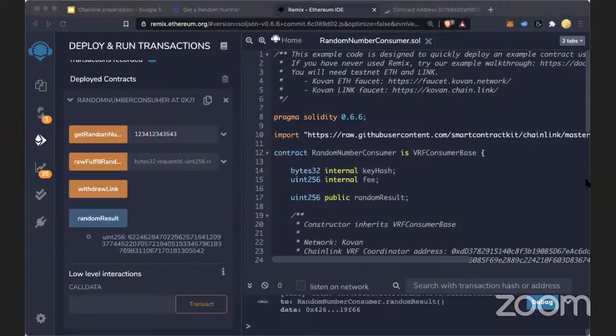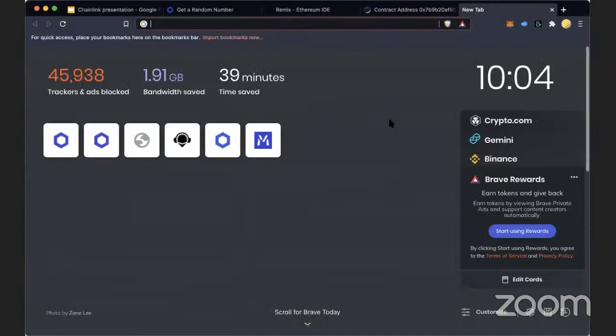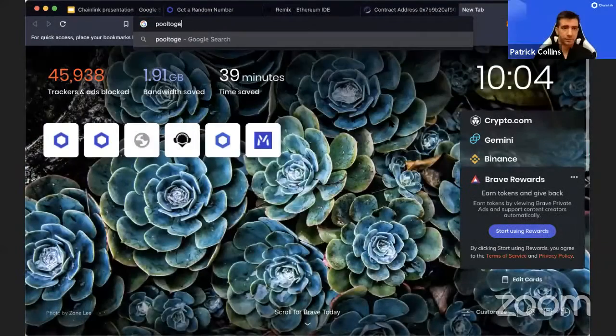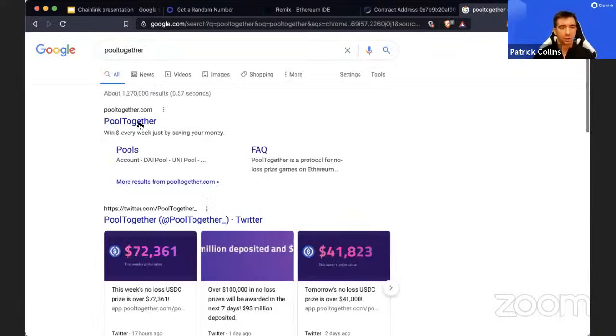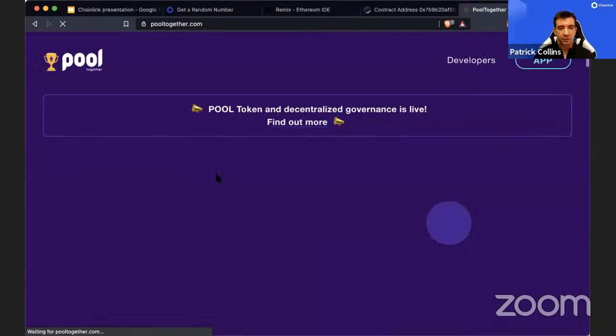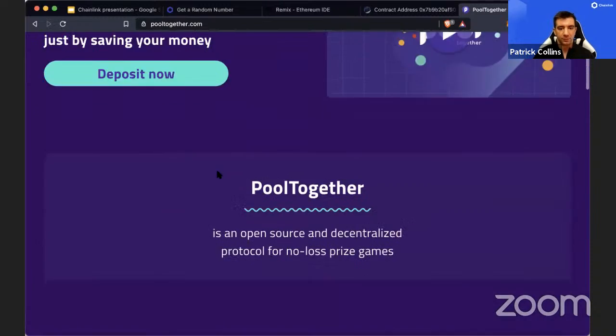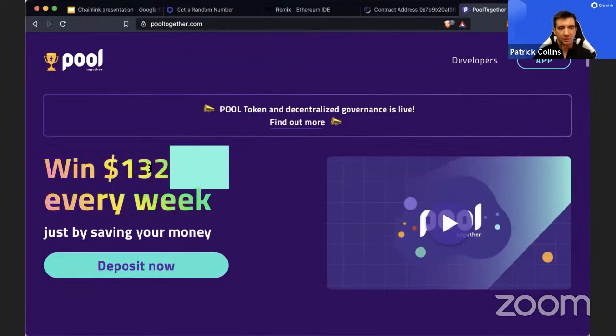Can you tell any use cases about these random number generations, like where they are used for? Yep. So here's one really good one. This is pooled together. What they do is they pool everybody's tokens, put it into some type of interest-bearing application, and at the end of the week, they pick a random winner from everybody who submitted, and they give them the interest made on all of their money.